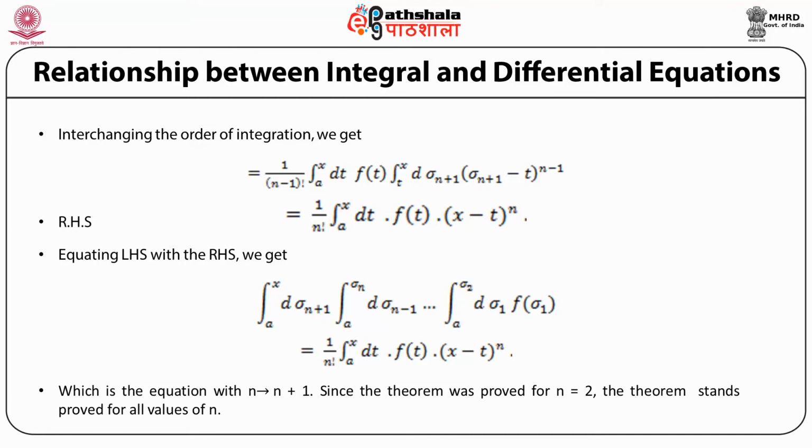Since the theorem was proved for n equal to 2, the theorem now stands proved for all values of n. And this completes the proof of Cauchy's theorem.